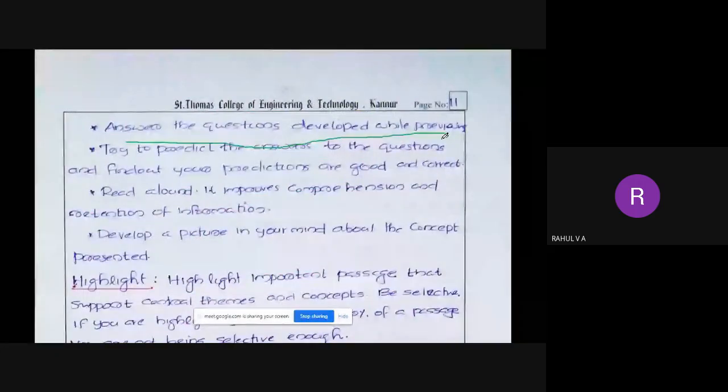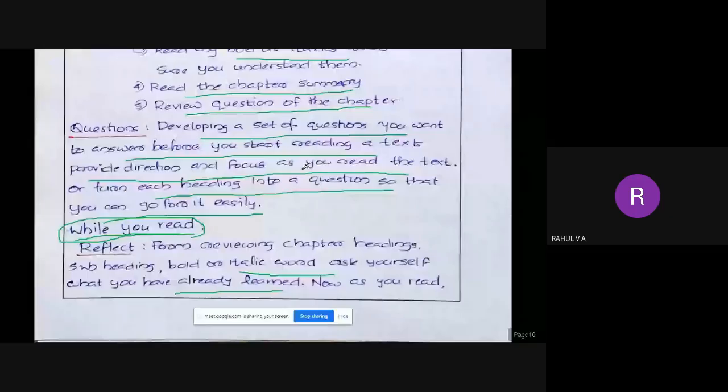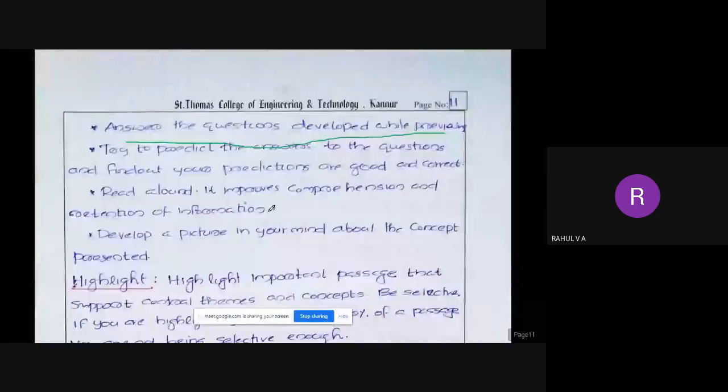Reflection means, while previewing subheadings, headings, bold and italic words, just check whether you know all these topics, whether you have already learned this topic, or think about what you have already learned in relation to this topic. Then as you read, answer the questions developed while previewing.